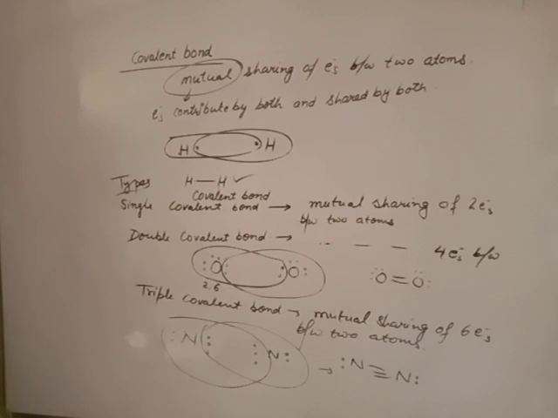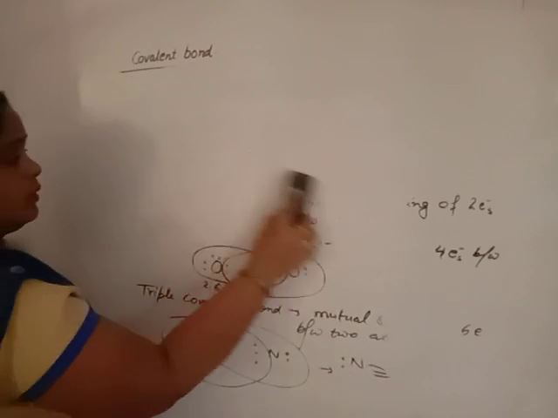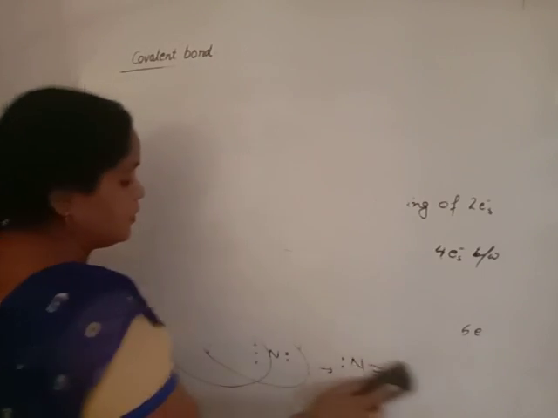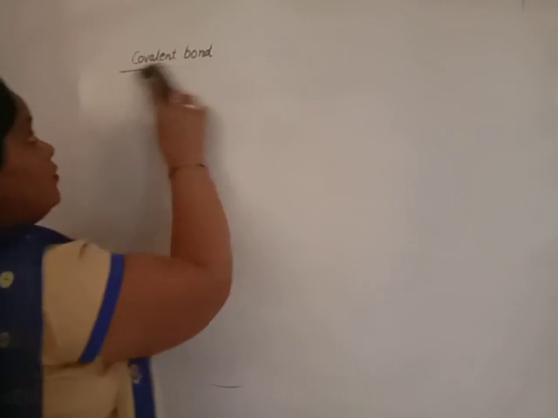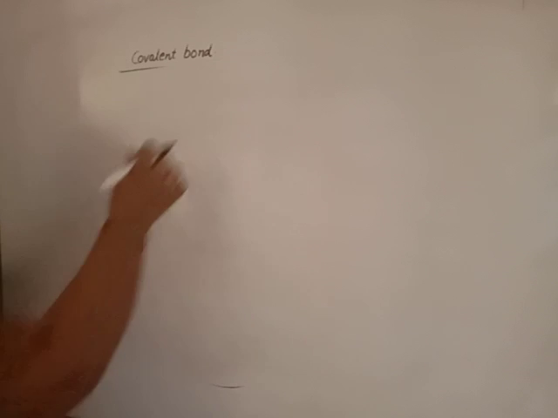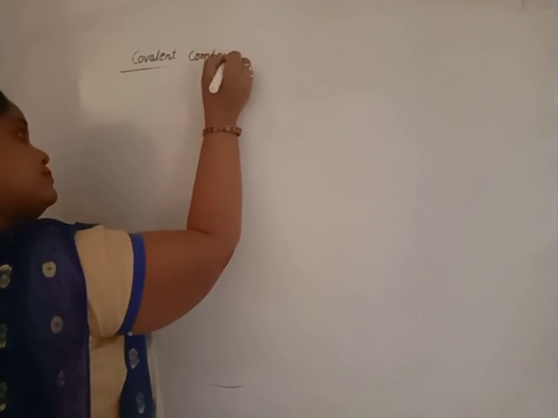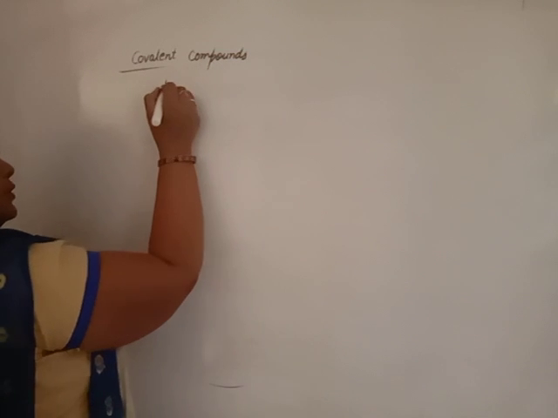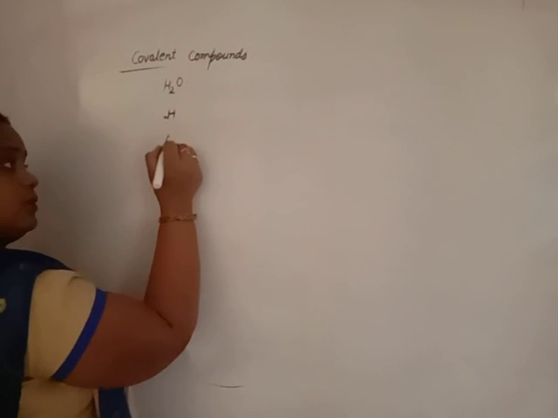Now, let us form some covalent molecules or compounds. Suppose I give you a question: how is water formed? Water is a covalent compound. How is it formed? Water consists of 2 types of atom, hydrogen and oxygen.